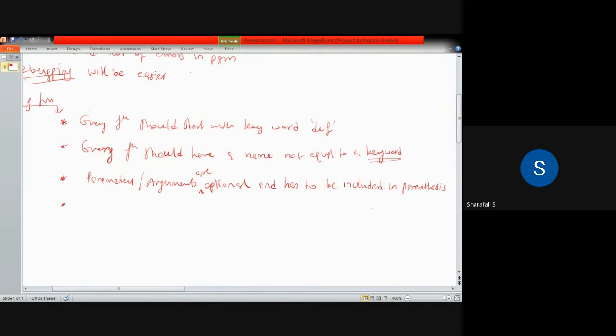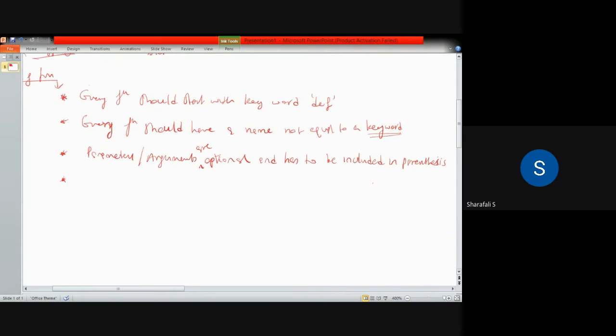And the fourth one, every function, with or without arguments, should end with a colon. Every function should end with a colon.